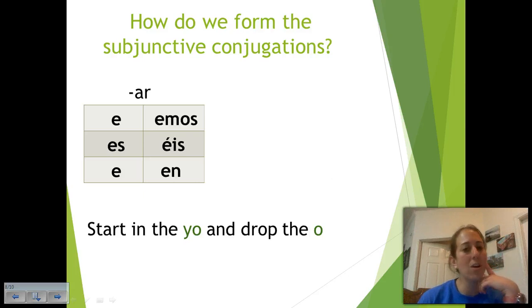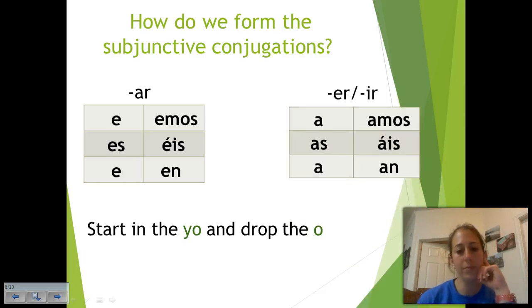So what do you think the ER and IR endings are going to be? I'll tell you, they're grouped together again. Very good. You've got the opposite ending, which is for our AR verb. So as, amos, as, an. You get the idea. So that's how we form the subjunctive conjugations. Then we're going to talk about irregulars and all that stuff in class later.